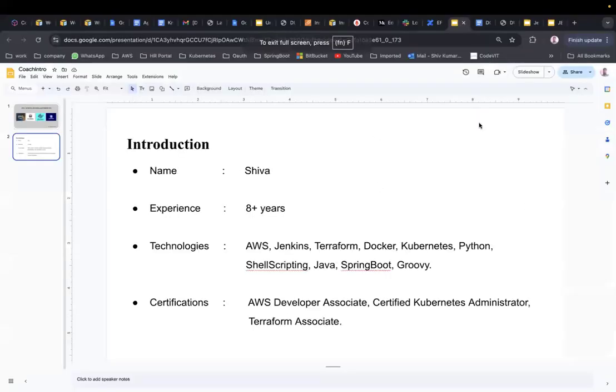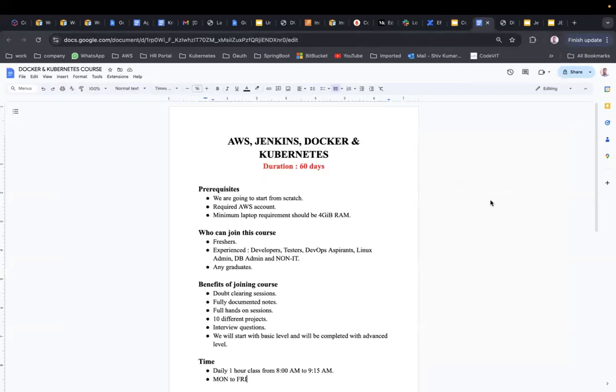Today, we are going to cover what is required to join this course and what we are going to do in this course. As this course is for AWS, Jenkins, Docker, and Kubernetes, the duration of this course is 60 to 70 days, excluding weekends, because Saturday and Sunday are holidays.